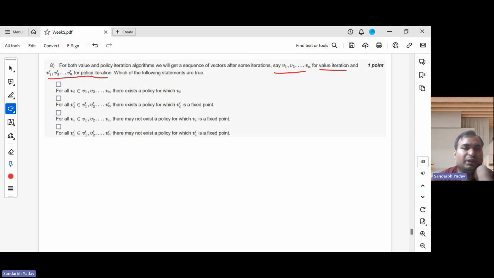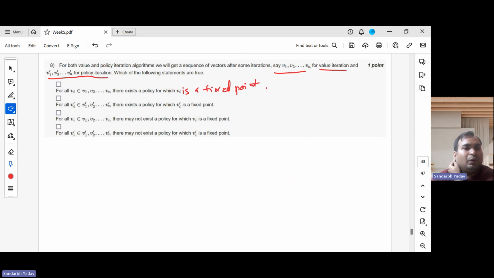Which of the following are true? For all Vi in the sequence, there exists a policy for which Vi is a fixed point. So this is a complete statement.